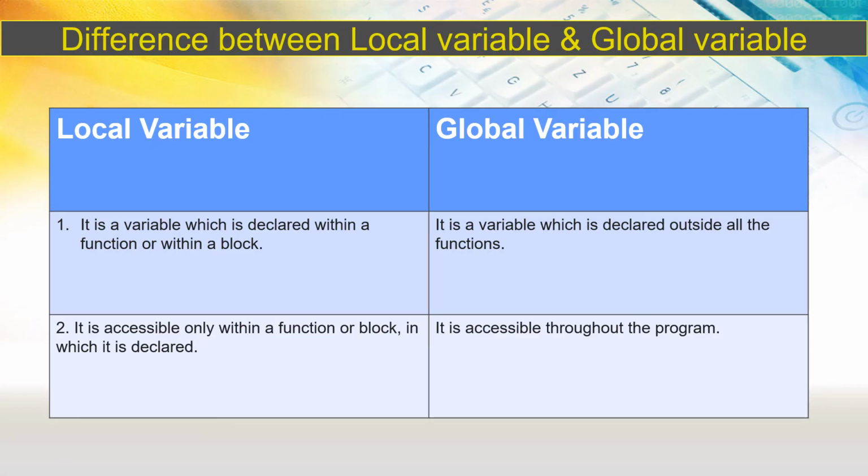So let's jot down the points that we have learnt. Difference between local variable and global variable. A local variable is declared within the function or within a block. A global variable is declared outside all the functions. A local variable is accessible only within the function or block in which it is declared, and you can access the global variable throughout the program.